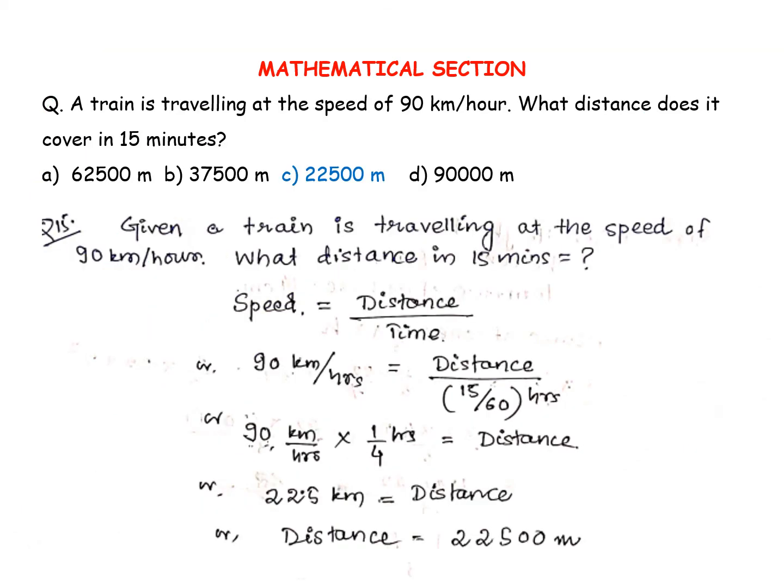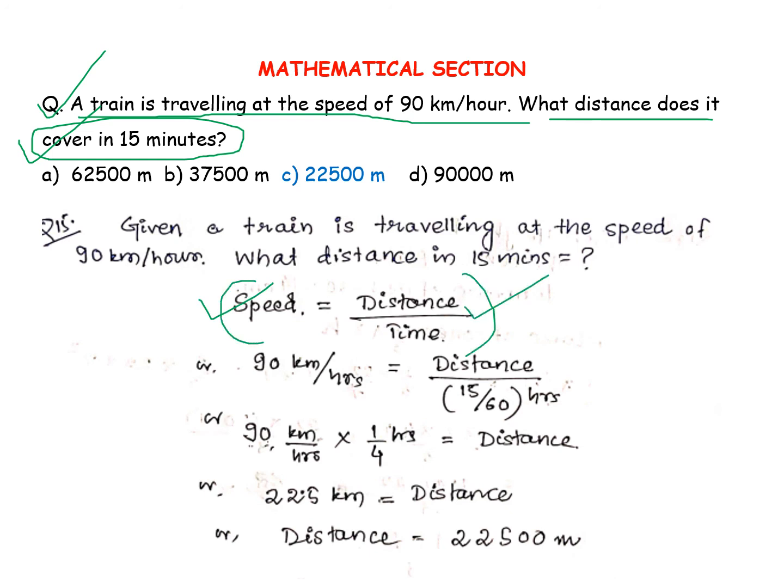Now in this question, a train is traveling at a speed of 90 km per hour. What distance does it cover in 15 minutes? As we know, speed equals distance by time. It is a very simple question because the speed is given as 90 km per hour, the distance we have to find, and we have the time in minutes. So you will convert it into hours because our speed is given in hours. It will give rise to 1 by 4 hour.